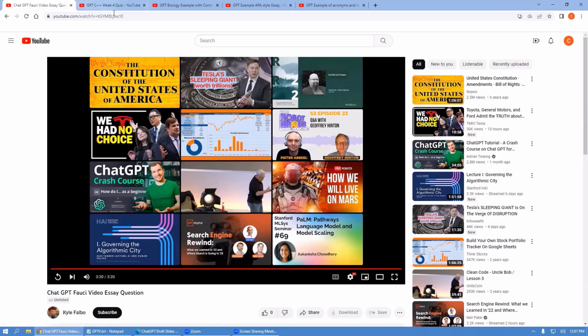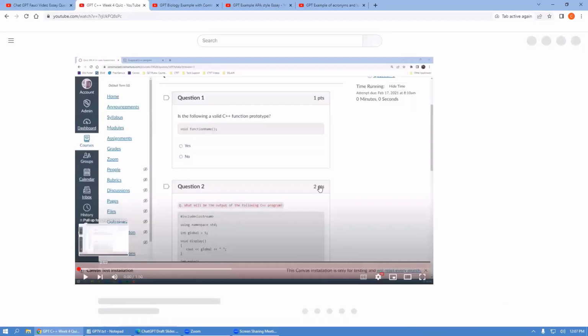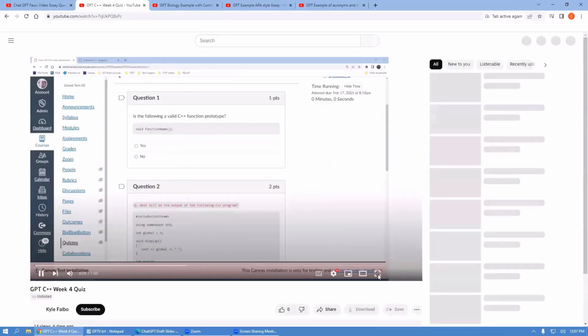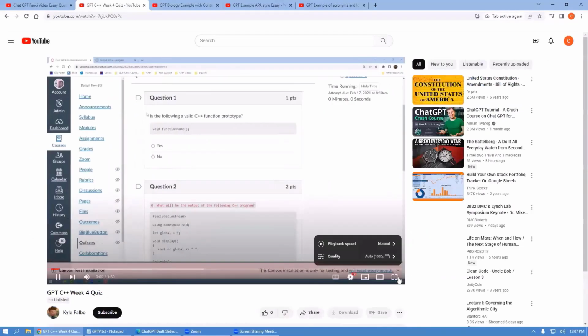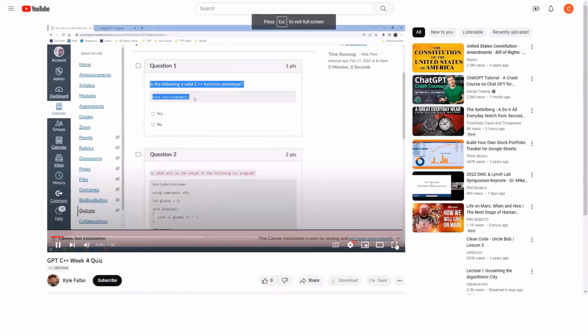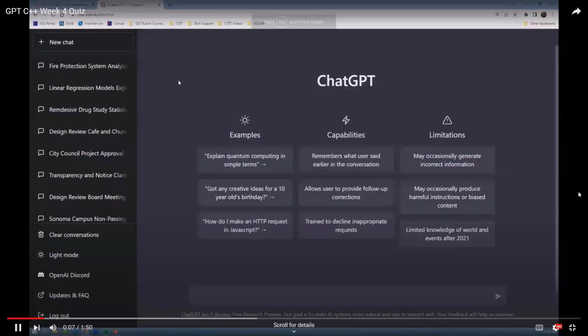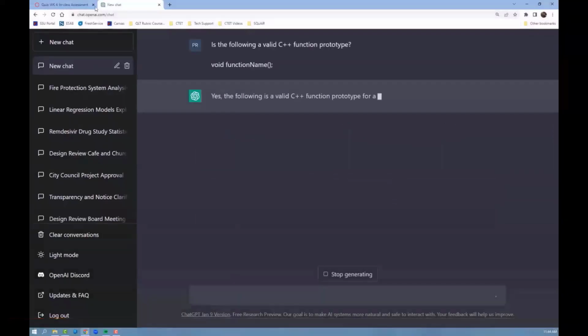So the next one, I'm kind of staying in the tech space for a little bit, is an example of C++. I've taken a week 4 Canvas quiz on C++, and I'm just going to go ahead and be that terrible cheating student who's just copying and pasting those questions directly into ChatGPT.